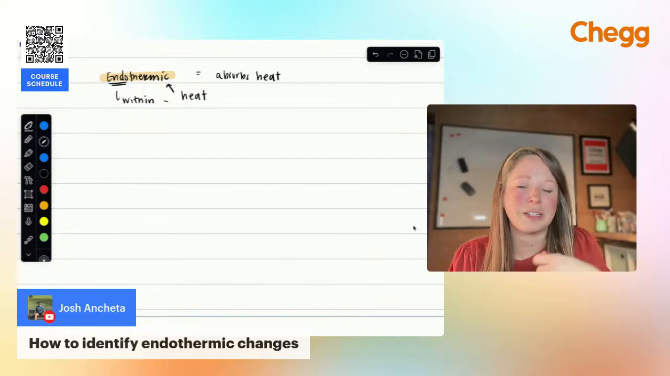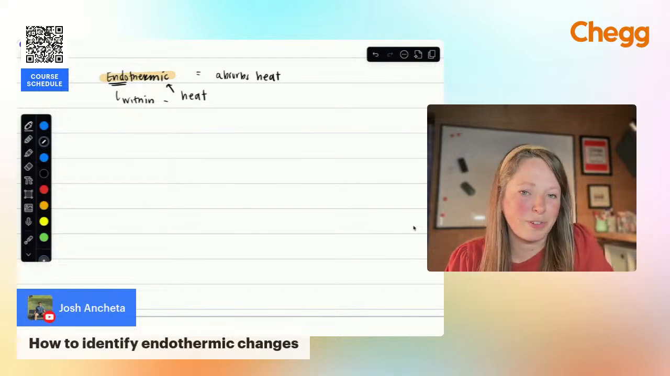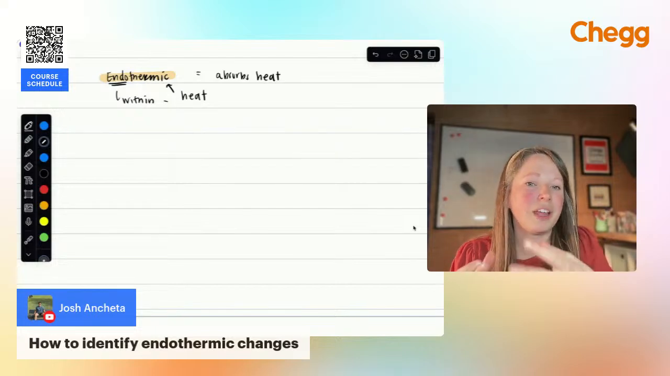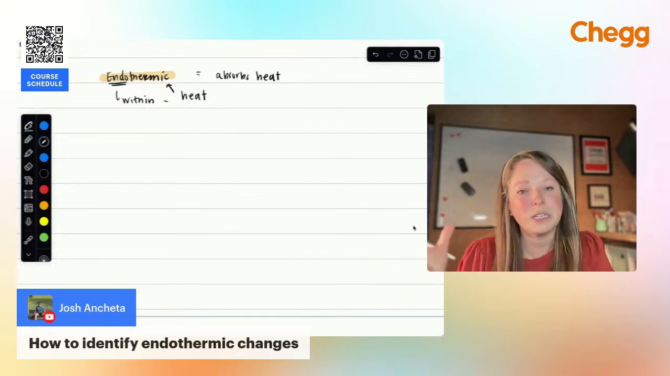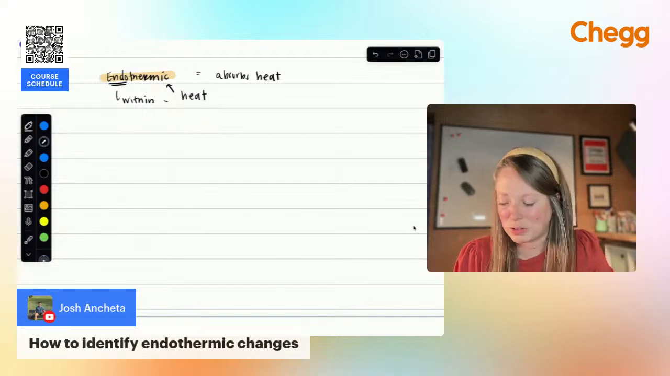So if you have a cold pack that you've used for sports, where you've had to break it and shake it up, it gets really cold. That is an endothermic reaction. The reason it feels cold is because it's taking that heat in from the surroundings.